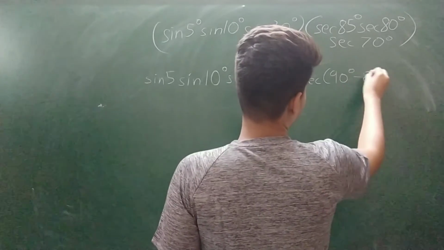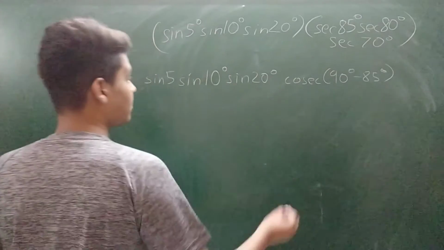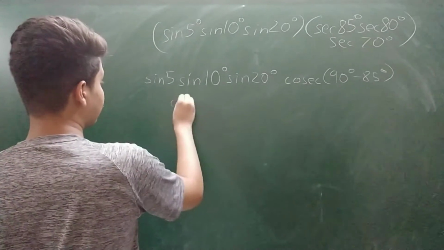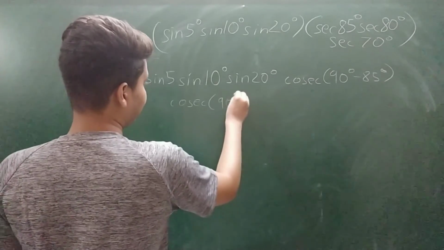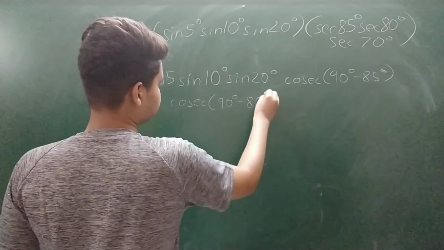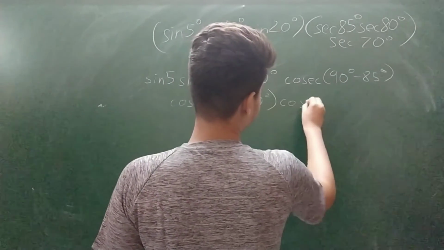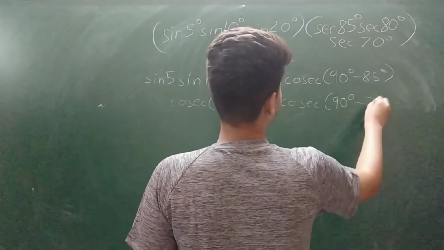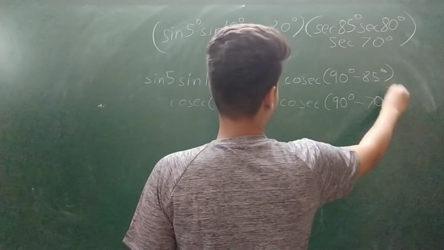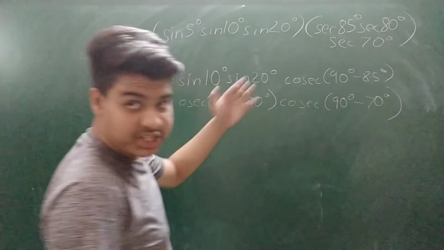So I'm writing cosec 90 degree minus 85 degree. Then I can write sec 80 degree as cosec 90 degree minus 80 degree, and sec 70 degree as cosec 90 degree minus 70 degree. And all these are multiplied with each other.